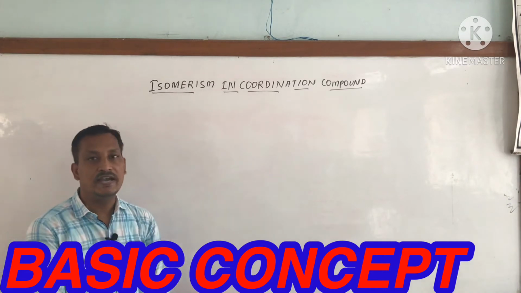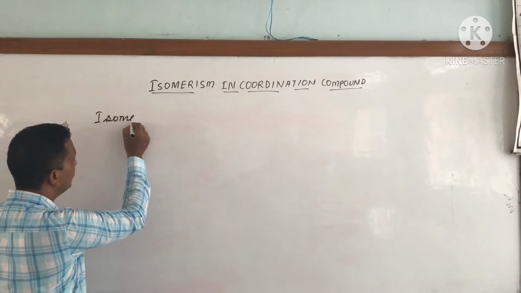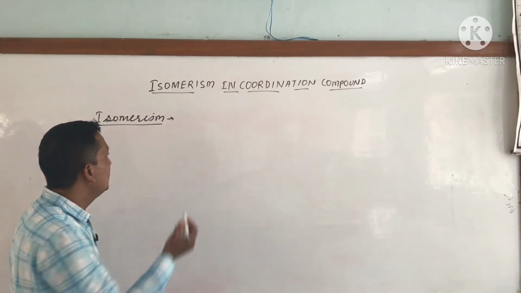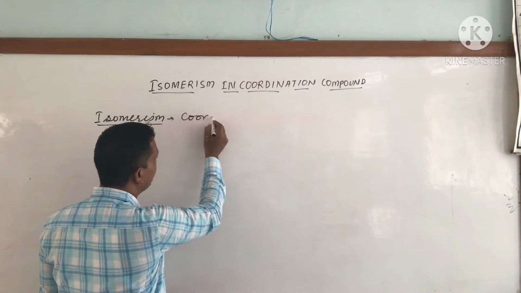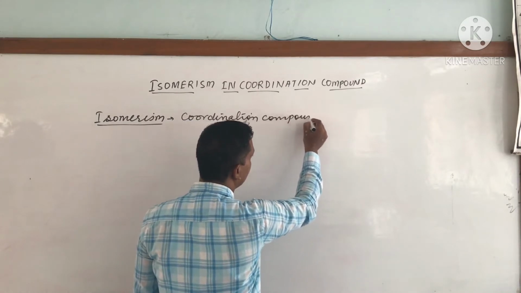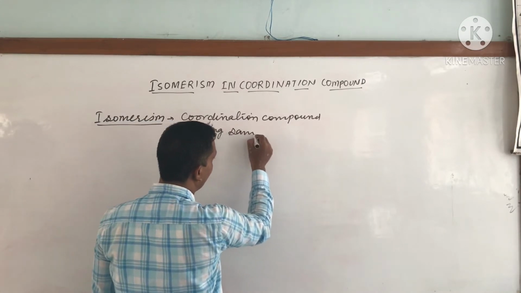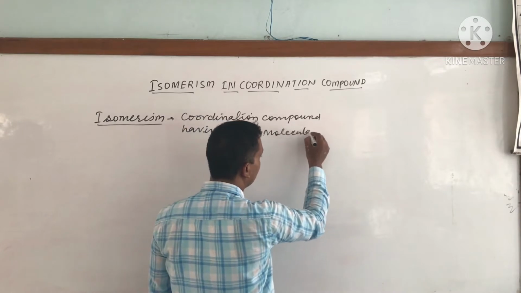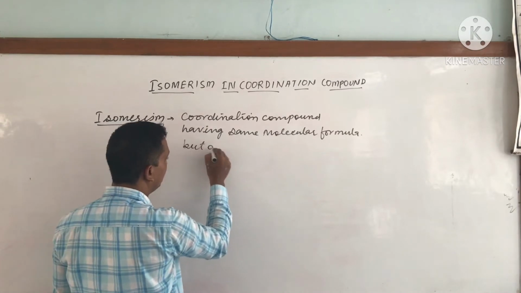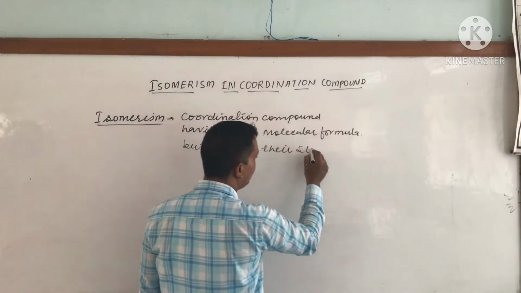So what is the meaning of isomerism? Isomerism means coordination compounds having the same molecular formula but differing in their structure.